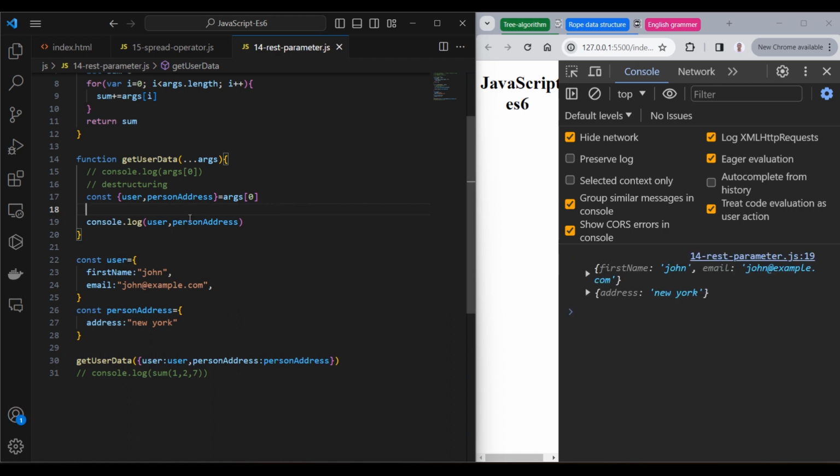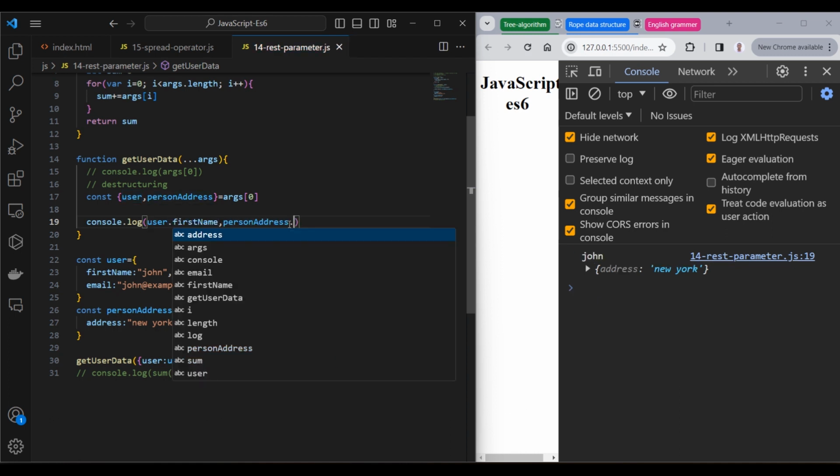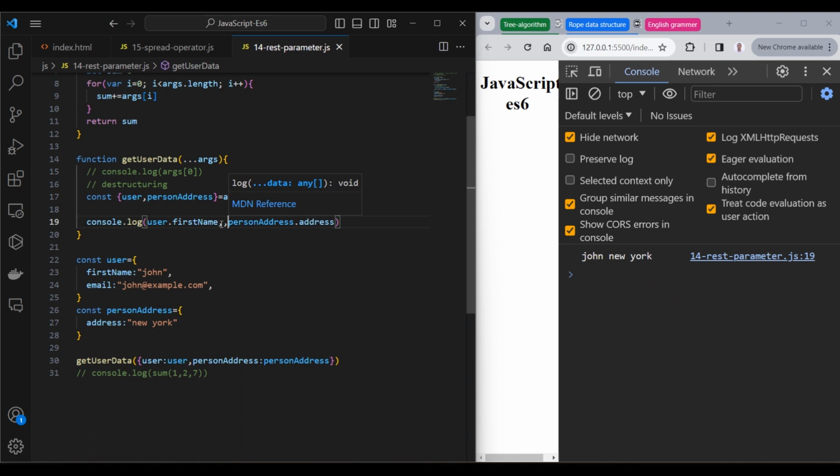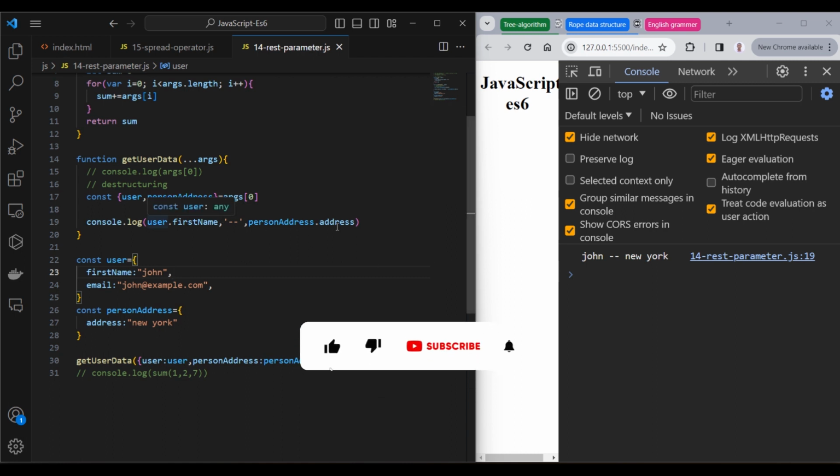Yeah, first name and last name. Here we can get access to the firstName prop and the personAddress. Let's have a comment here. Okay, we are getting John and New York. We are getting the name and the address.